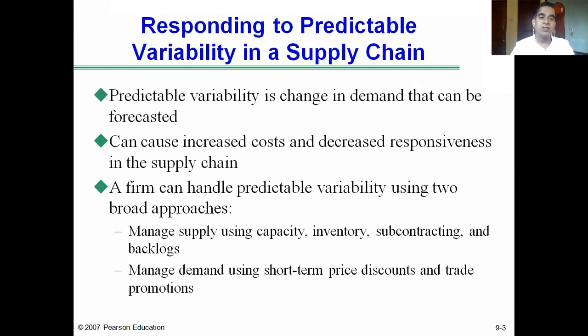I hope you can understand this concept. Predictable variability is a change in demand that can be forecasted. It can cause increased costs and decreased responsiveness in the supply chain. Try to understand: if the demand suddenly increases during peak, how are you going to meet that additional demand?